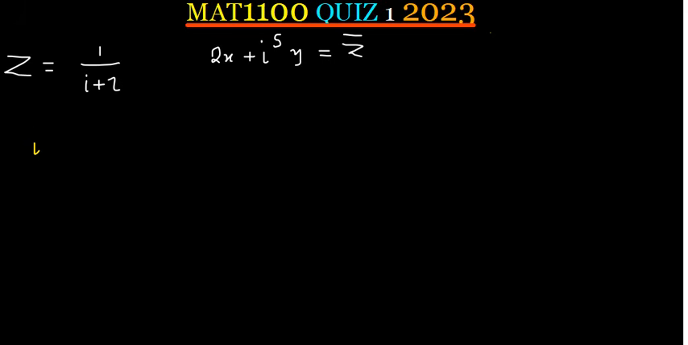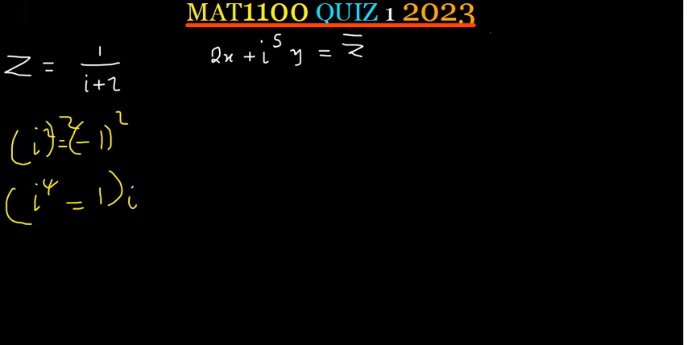Now we know that i squared is equal to negative 1. So if I square both sides, I square this side and I square this side, i squared squared, that will be i to the power 4. Negative 1 squared is positive 1. And then if I multiply this one by i times i to the power 4, that will be i to the power 5. And then 1 times i, that is going to be i. Meaning that i to the power 5 is the same as i. So this is just 2x plus iy is equal to the conjugate of z.